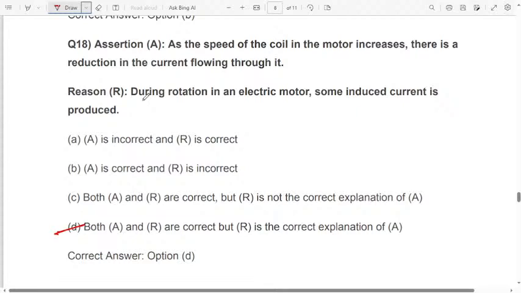Option C. Both are correct, but R is not the correct explanation of A. As the speed of the coil in the motor increases, there is a reduction in the current flowing through it. But the reason given is that during rotation in an electric motor some induced current is produced, but no, that is the wrong one. Statements A and R are correct, but the explanation related to A is not the correct one.